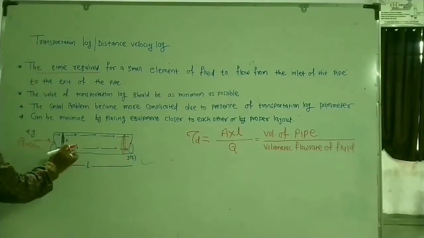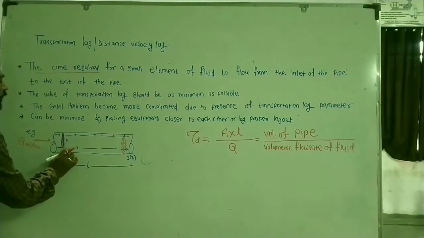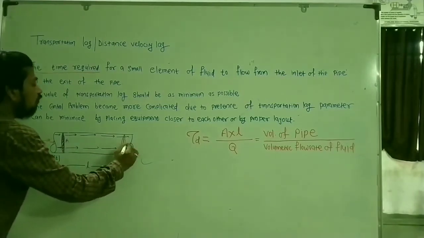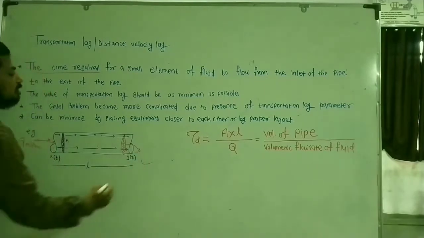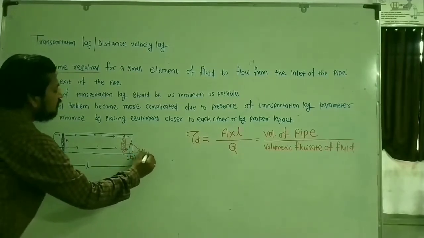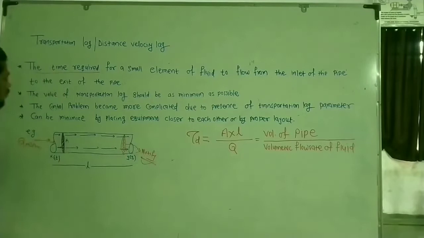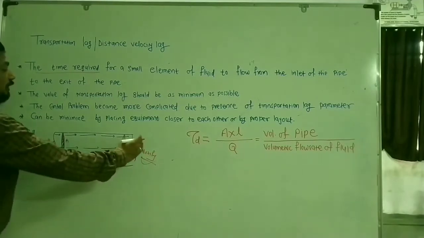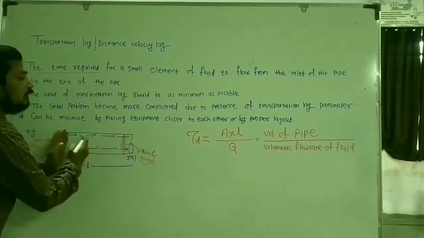Instantly I will not be able to, because this fluid stream is required to travel from here to there, and only then will I notice the changes in the temperature of the fluid. So how can I minimize this transportation lag parameter? Either I have to increase the flow rate, or I have to decrease the length of the pipe.